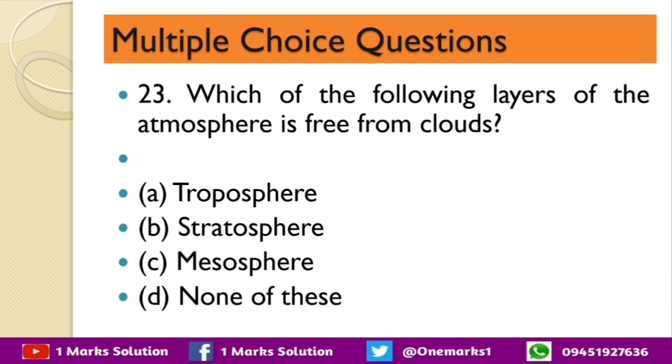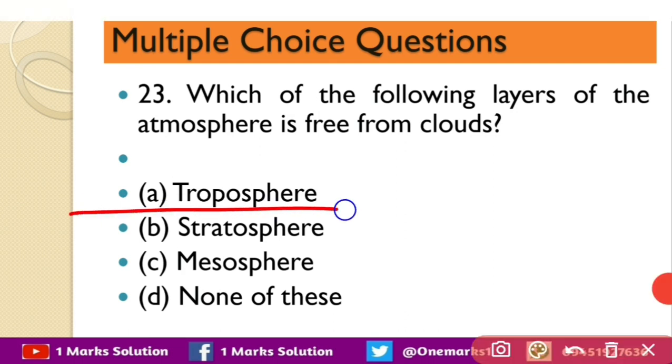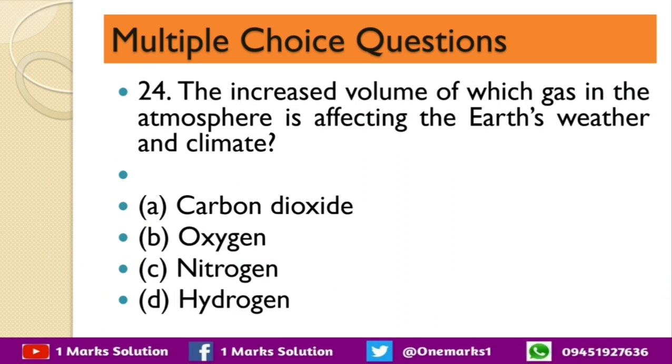Next question, which of the following layer of the atmosphere is free from clouds? Options are troposphere, stratosphere, mesosphere, none of these. The correct answer is stratosphere. Next question is the increased volume of which gas in the atmosphere is affecting the Earth's weather and climate?